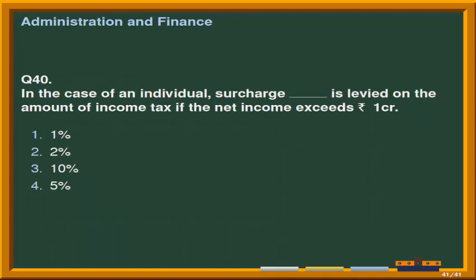Next question. In the case of an individual, surcharge fill-up is levied on the amount of income tax if the net income exceeds rupees 1 crore. Options are number 1, 1%, second option is 2%, third option is 10%, and the fourth option is 5%. Correct answer is option 3rd, that is 10%.